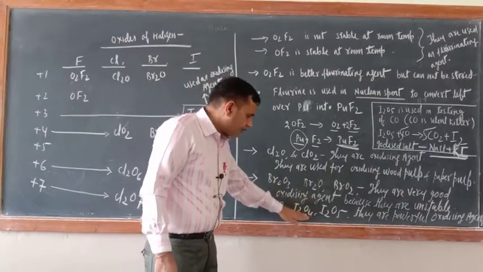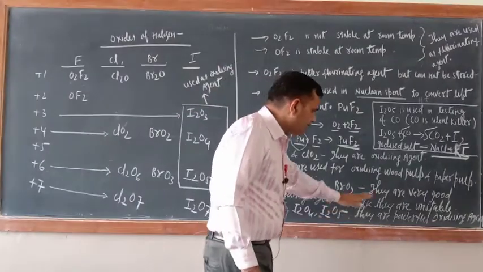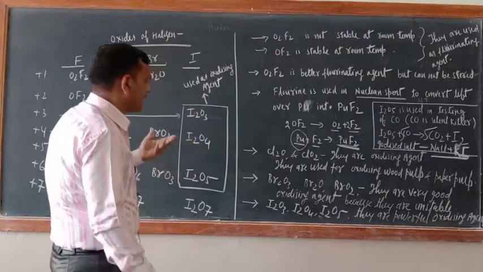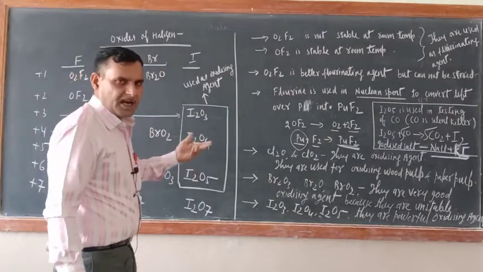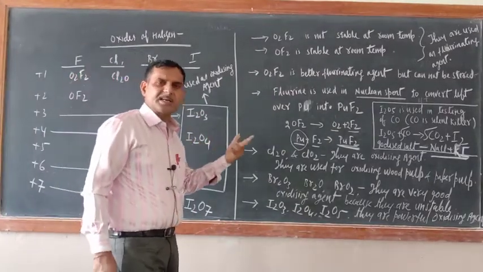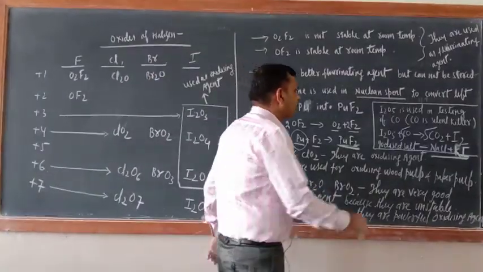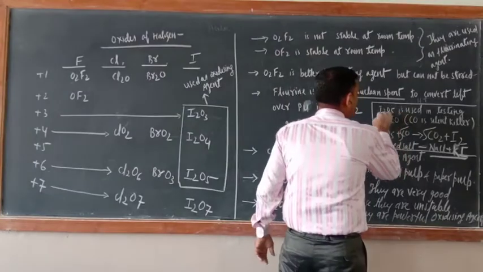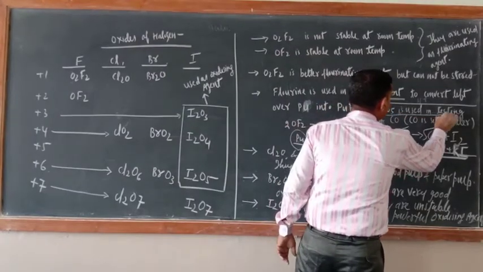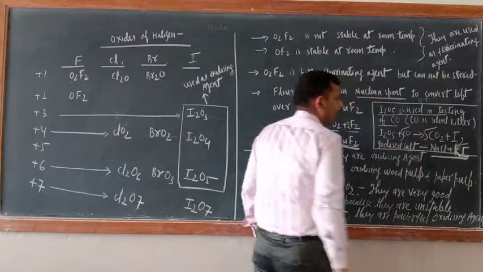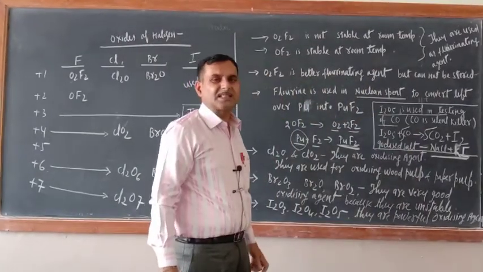I2O3, I2O4, I2O5, they are powerful oxidizing agents. Why are they powerful oxidizing agents? Same reason, they are unstable, very easily they furnish nascent oxygen. Okay, there is one specialized use of I2O5. I2O5 is used in testing of carbon monoxide. And do you know carbon monoxide is a silent killer?